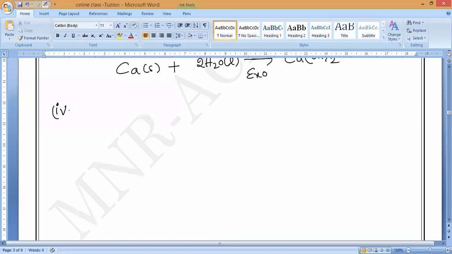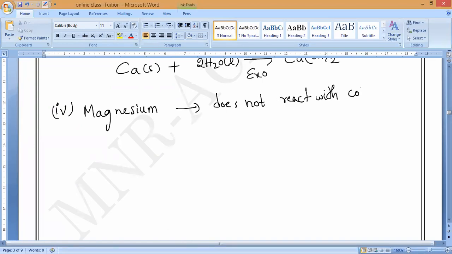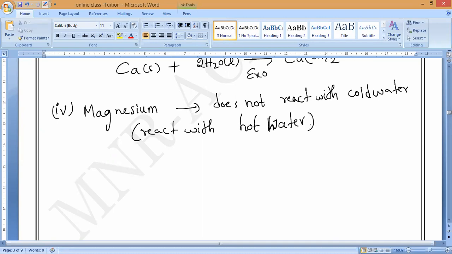Fourth one. If you take magnesium, magnesium does not react with cold water. So for this, what is required, guys? It will react with hot water. Everybody remember, it reacts with hot water. So with hot water, what products will it form? Hydroxide plus hydrogen gas only. Understand? Cold water and hot water, both form hydroxides only.